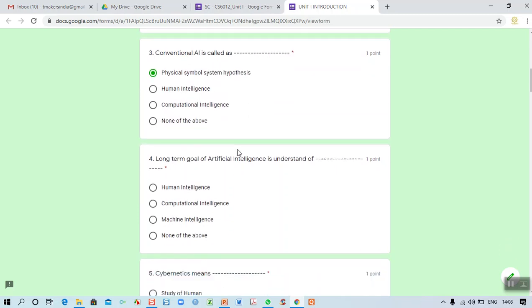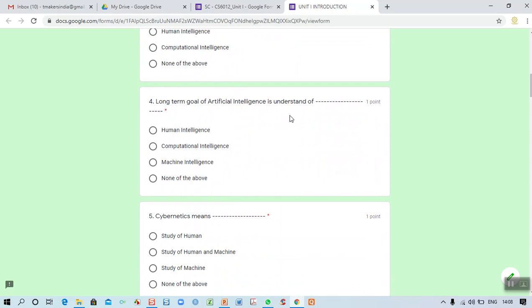Then the fourth one: the long-term goal of artificial intelligence is understanding of dash. What is the aim of this long-term goal? What is the next level of artificial intelligence? Whether it is human intelligence, computational intelligence, machine intelligence, or none of the above. The next level of artificial intelligence is machine intelligence. Initially we make artificial intelligence, and the next level is making the machine behave like a human being. That is machine intelligence.